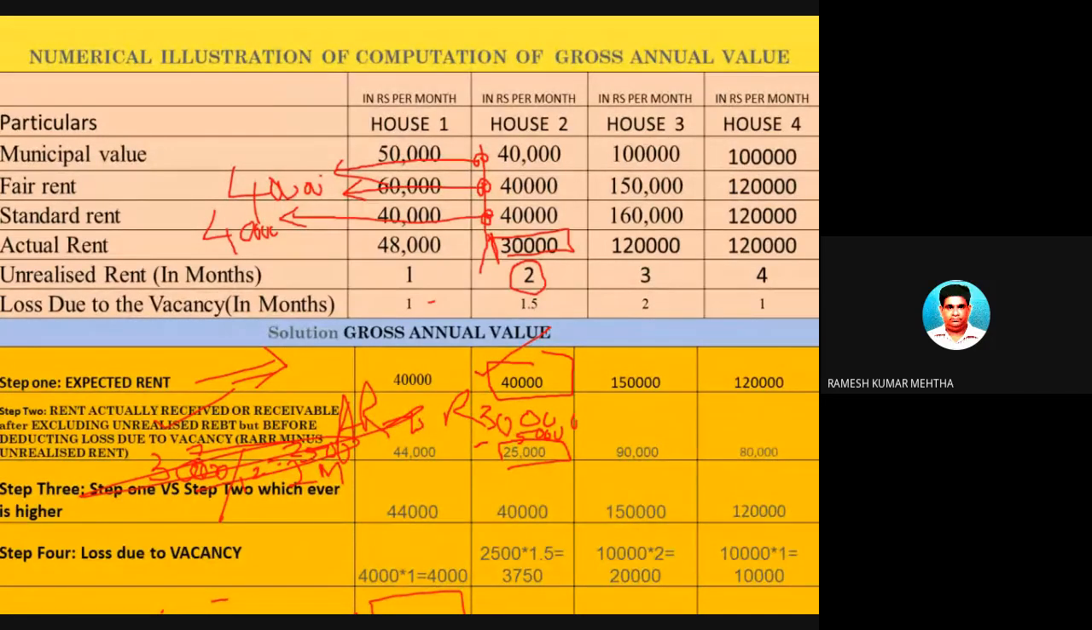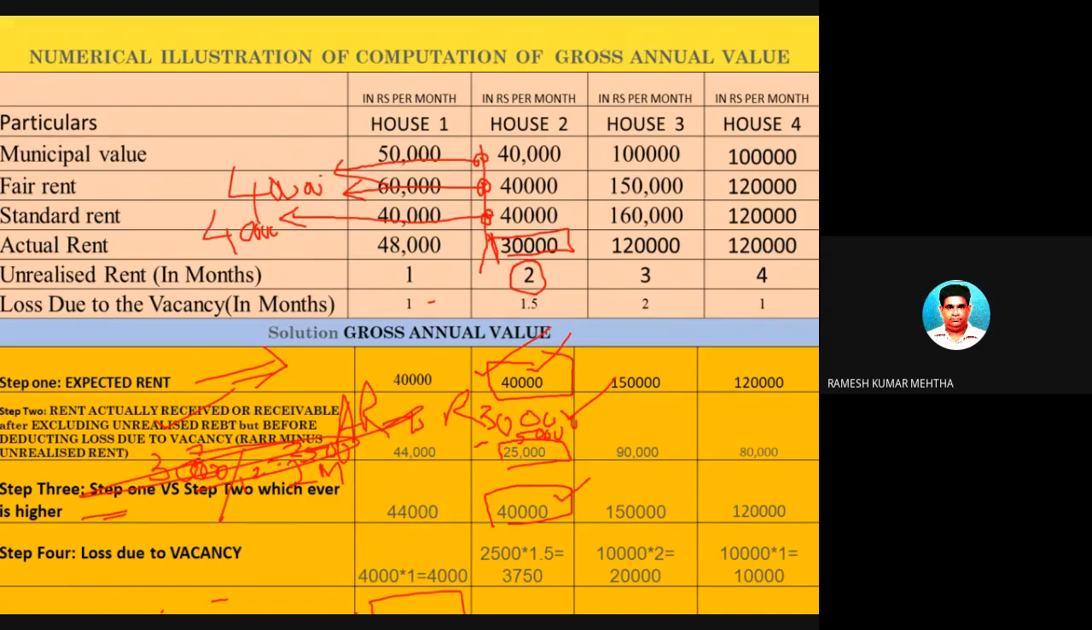Next one. So this is step number 3. What is the step number 3? Compare step number 1 with step number 2. So 40,000 versus 25,000. You will get 40,000 as the highest. I told you whichever is the highest, you have to take that highest as the third step. So you have completed this third step.